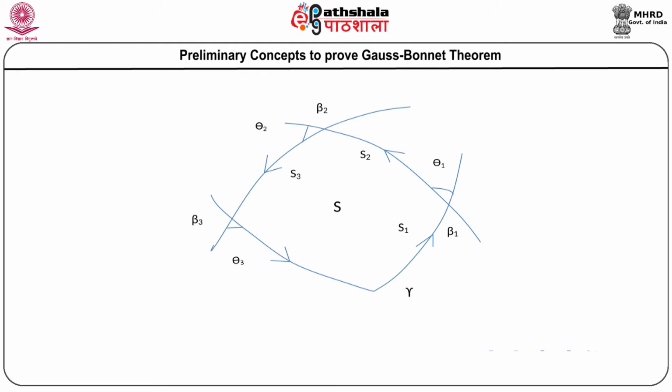Here S1, S2, S3 are the arc lengths, and they are forming the angles theta 1, theta 2, theta 3 like this, and the vertices are beta 1, beta 2, and the gamma is the whole curve. So, from this figure we can understand the previous proposition.